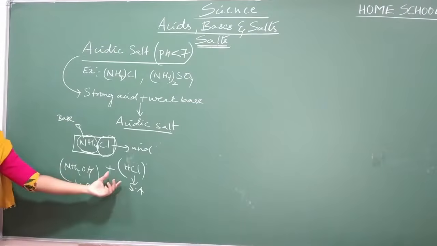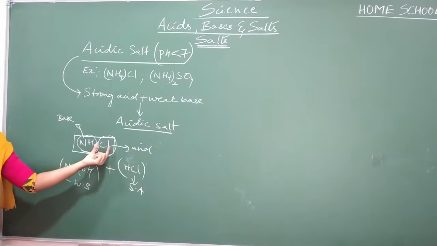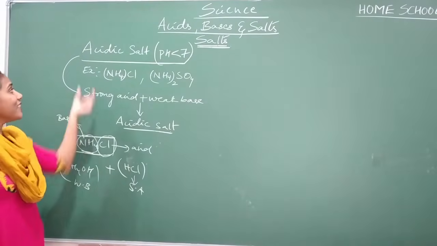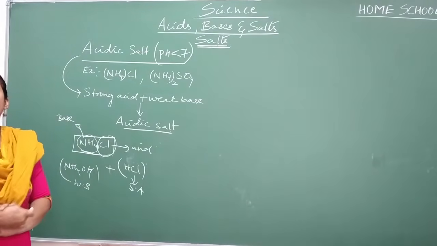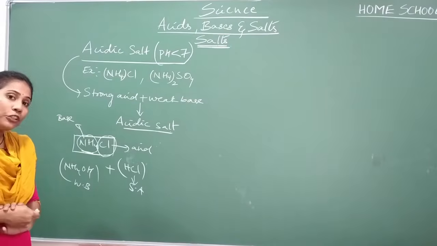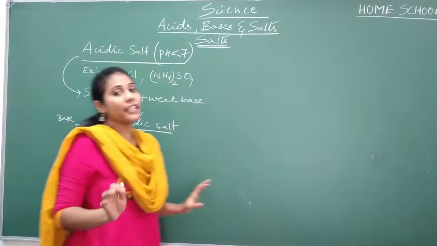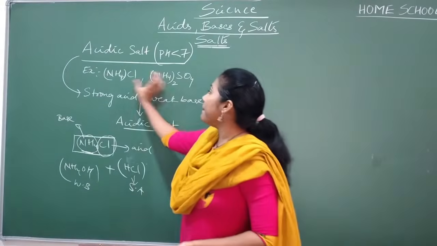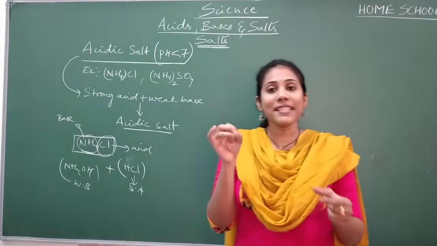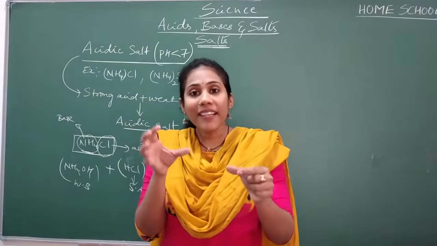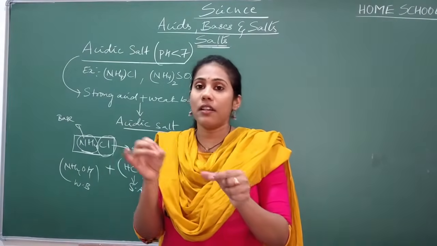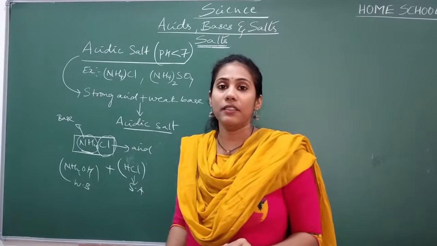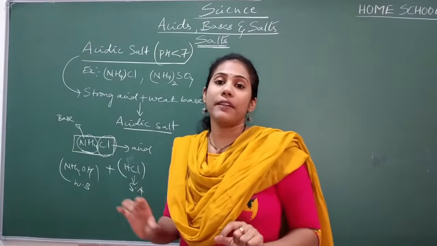So that is the reason the so formed ammonium chloride out of strong acid and weak base is categorized as acidic salt. Okay, got to know? This is a very important information that you must remember. Whenever you see a particular salt, you must be able to predict whether it is an acidic salt or basic salt or neutral salt. So this is what is important.